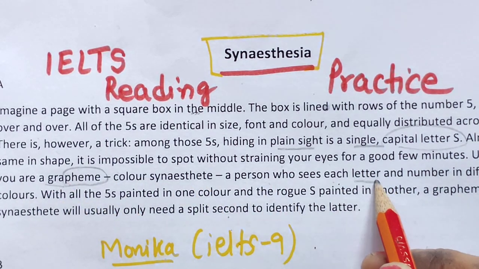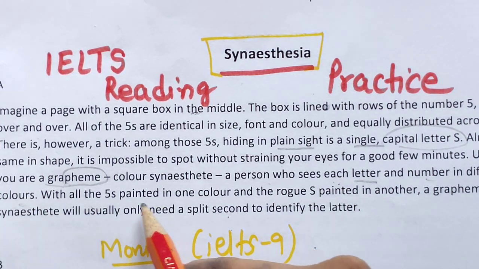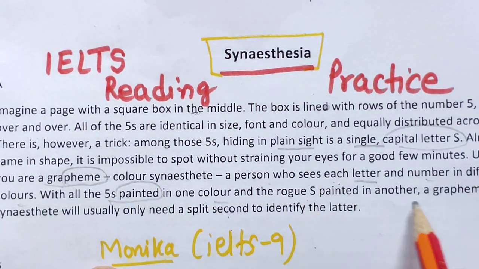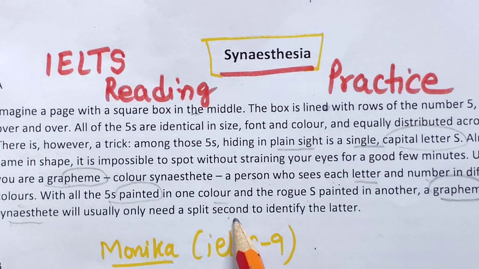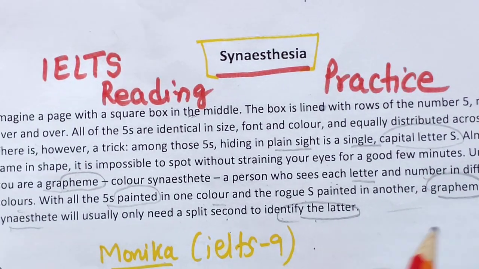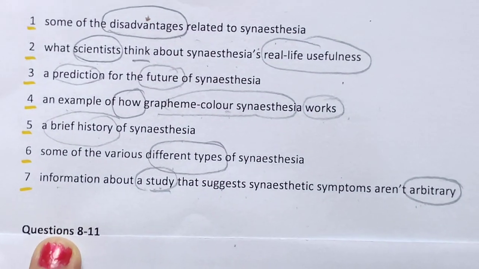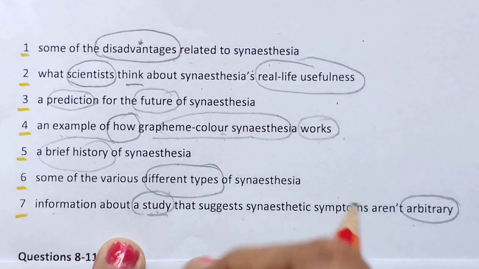A person who sees letters and numbers in different colors, with the 5 painted in one color. Grapheme color synesthesia will usually only need a split second to identify the letter. Some will say my pronunciation is not good, so I am focusing on my reading, finding the answer.